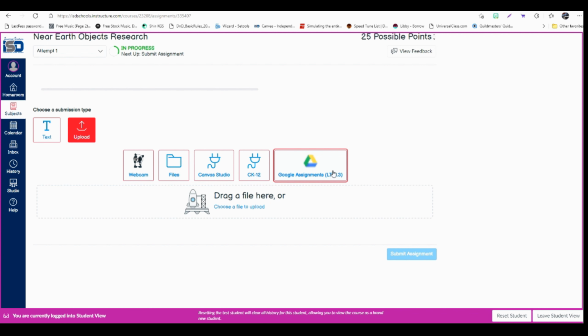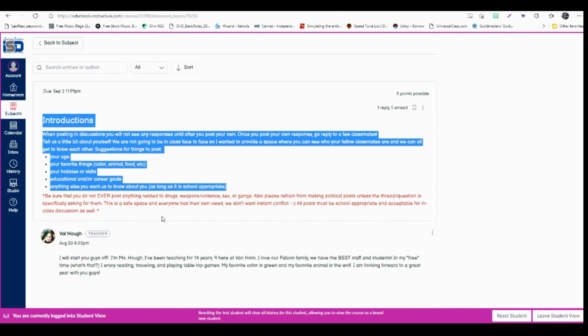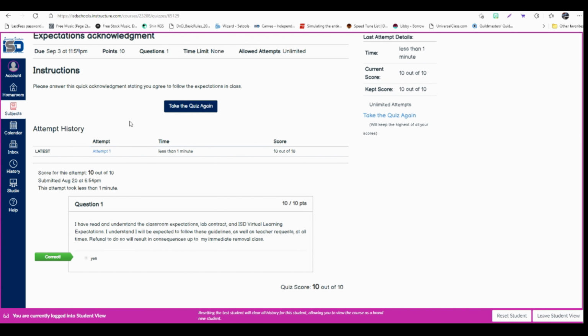That's how you will submit assignments in my class. So make sure that you are following these guidelines, text entry or Google Drive. Make sure that you submit your reply, respond to classmates, and submit your quiz. Take it as many times as you need to get a score that you're happy with, as long as it has attempts left up here.